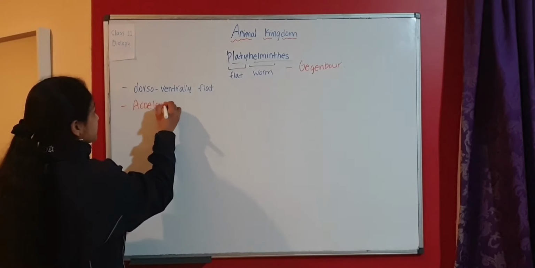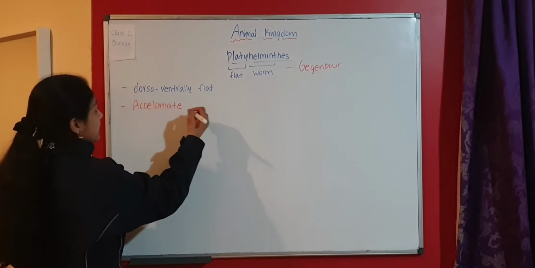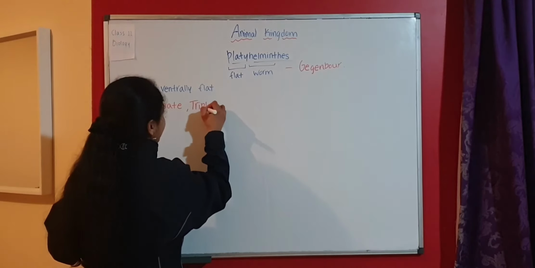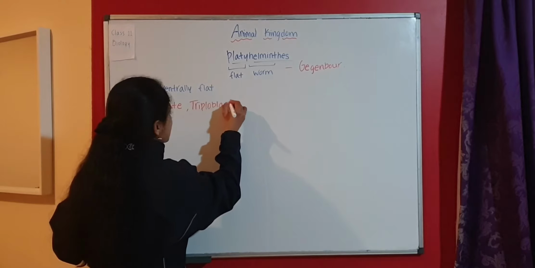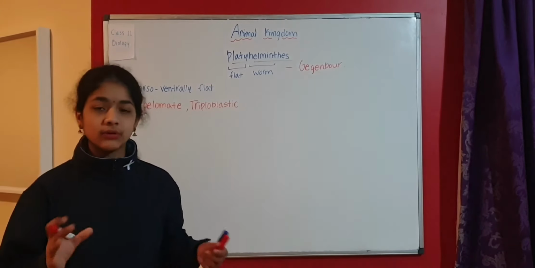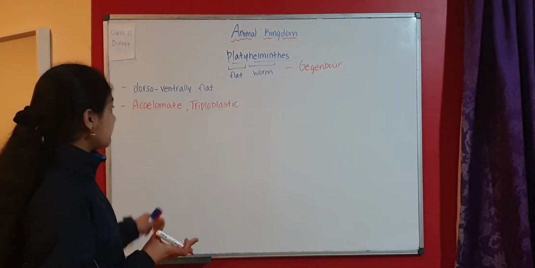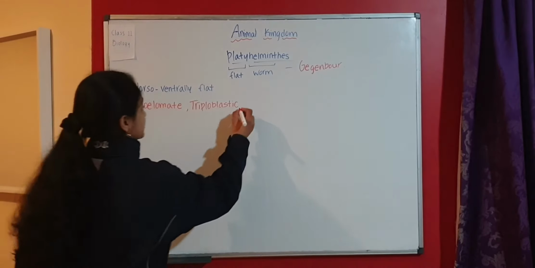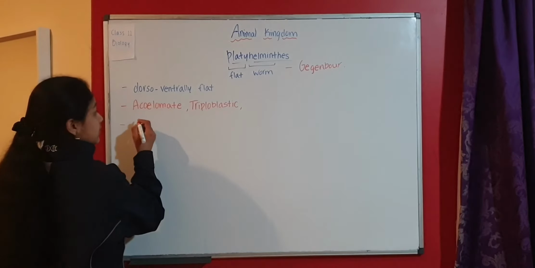And they are acoelomate. Platyhelminthes or flatworms are acoelomate organisms, and triploblastic. Acoelomate means they don't have any coelom or body cavity. Triploblastic means there are 3 germ layers, and also symmetry.